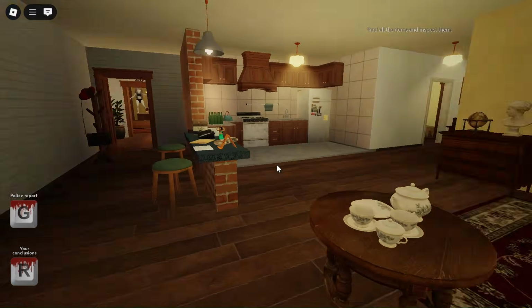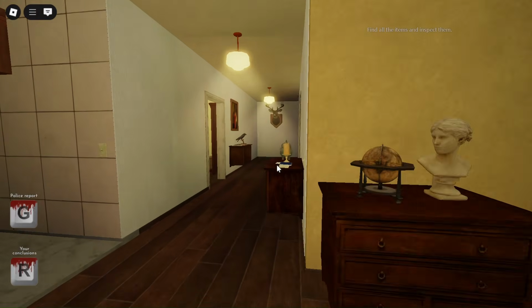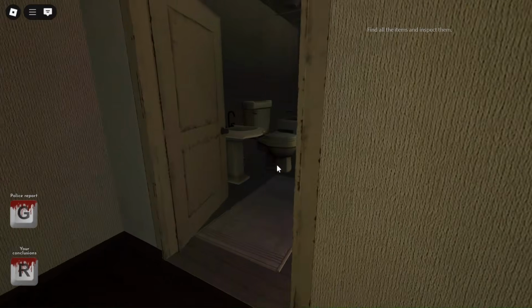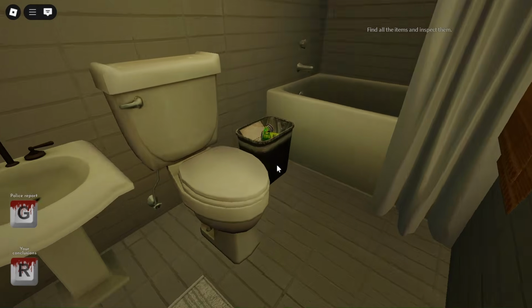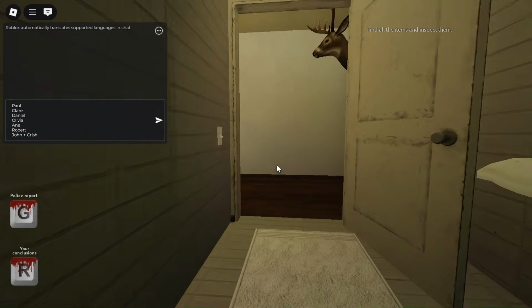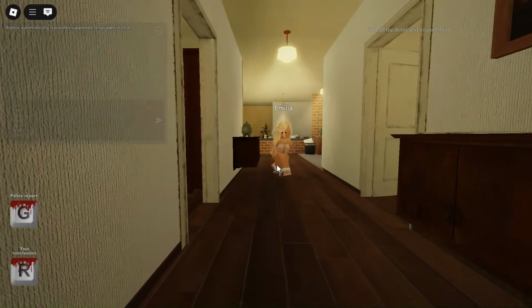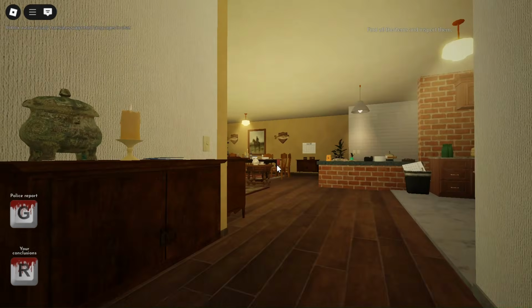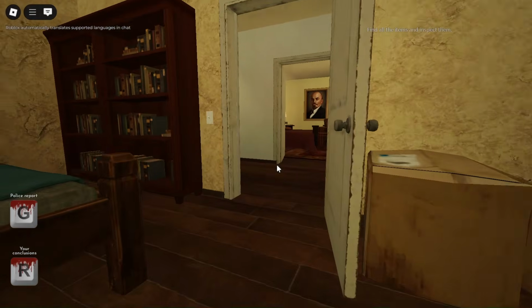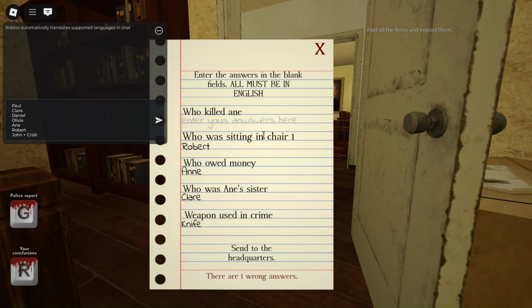Now to find out the answer, go back to the washroom, turn on the lights, and you can see a note from Anne to Krish, which says, I can't invite you. Paul doesn't want your presence at all. I hope you understand the reason and don't get upset with me. So it is quite clear that Krish was the uninvited guest to the party. They met with an argument and everything, and Krish is the guy who killed Anne. So the answer here is Krish.